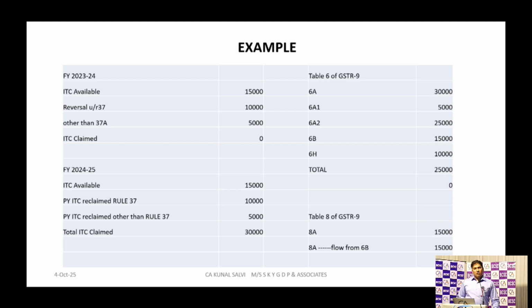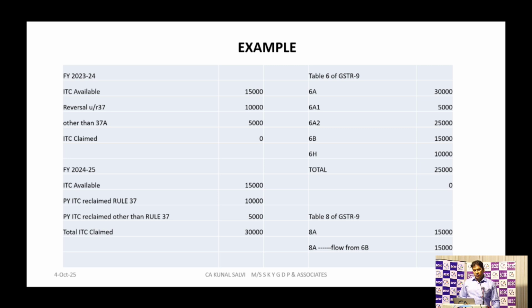Out of that, we have already made a reversal under Rule 37 of rupees 10,000, and other than Rule 37 or 37A, we have made a 5,000 reversal, and we have not claimed any ITC in 23-24. 15,000 ITC was there for the last financial year. Out of that, 10,000 we have reversed due to Rule 37, and 5,000 other than Rule 37 or 37A. So we have not claimed any ITC in the last financial year. But that ITC, whatever we have reversed last year, we have claimed in 24-25.